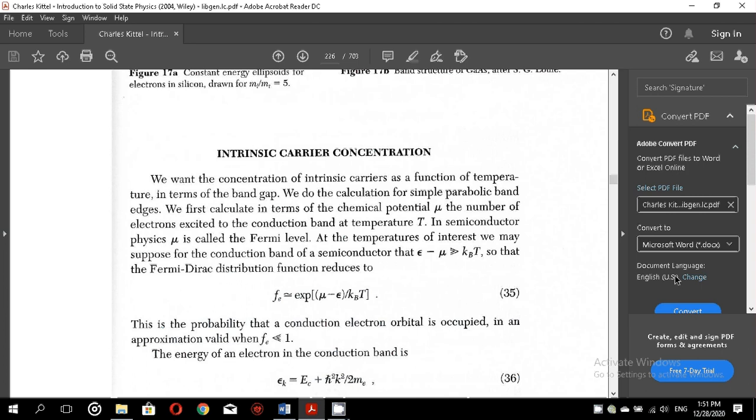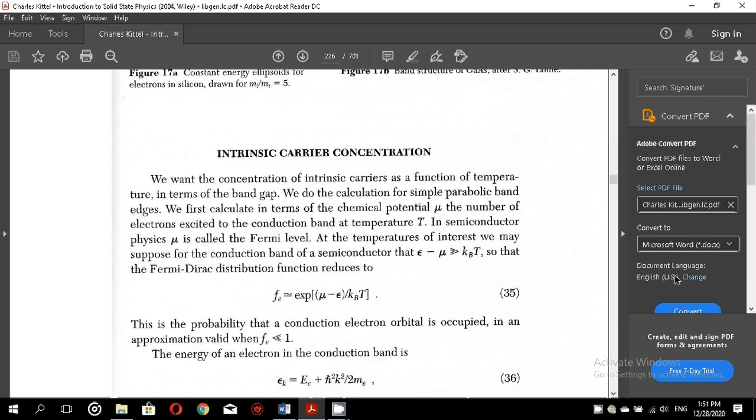We want the concentration of intrinsic carriers as a function of temperature in terms of the band gap. We do the calculation for simple parabolic band edges. We first calculate, in terms of the chemical potential mu, the number of electrons excited to the conduction band at temperature T. In semiconductor physics, mu is called the Fermi level.